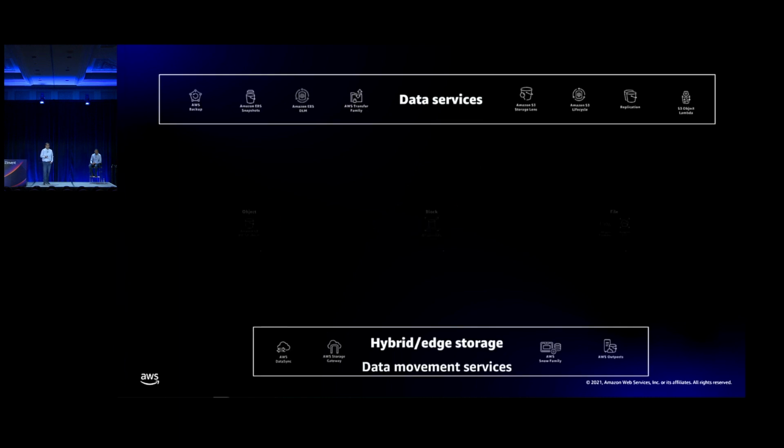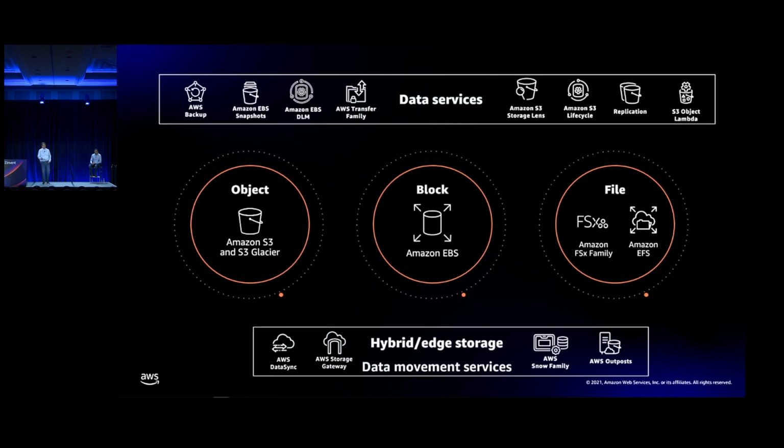Okay, so when we think of storage within the AWS portfolio, obviously we have the core offerings around object, block, and file. Object is S3 and S3 Glacier. With file, you have EFS, the FSx family, to which we added two new offerings this year, FSx ONTAP and FSx for OpenZFS, which launched at reInvent just this week.